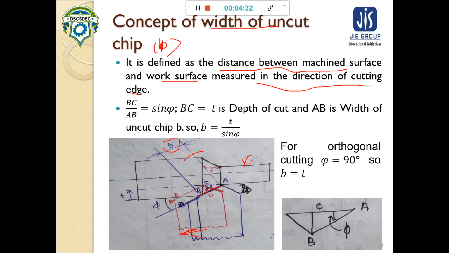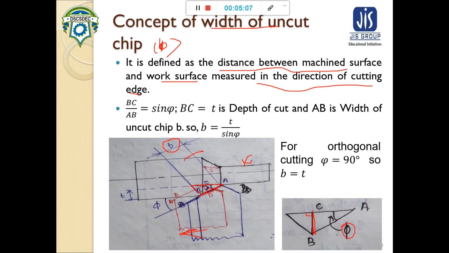Now to determine B, let us assume this triangle AB. If we zoom into this triangle, we can see this picture, and in this picture this is BC, this is our perpendicular, and this is sigma, the cutting edge angle.